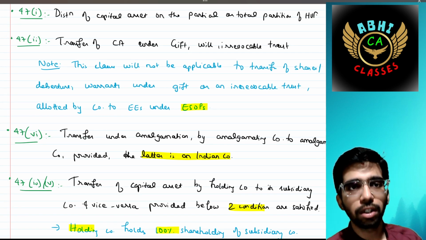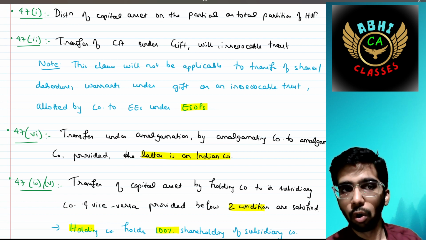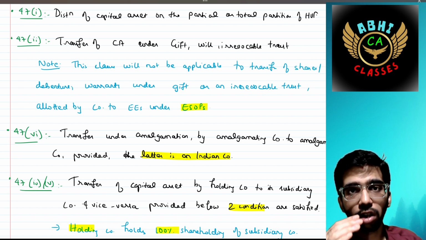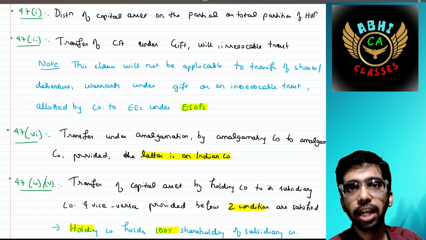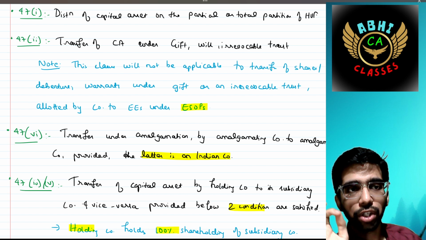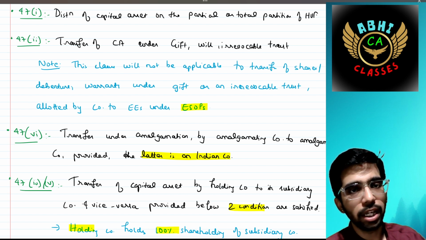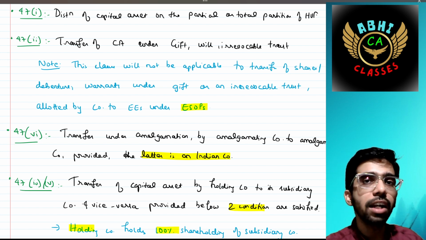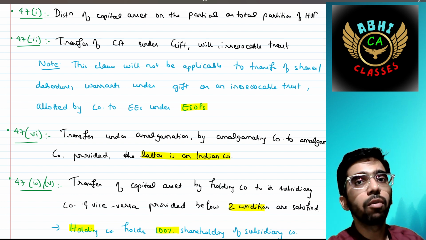Section 47 clause 3, the transfer of capital asset under gift, will, irrevocable trust. Note the clause will not be applicable to transfer of shares, debenture, warrants under gift, or an irrevocable trust, allotted by the company to employees under ESOPs, because on that the capital gain would arise. In other words, for any other case, the capital gain would not arise.